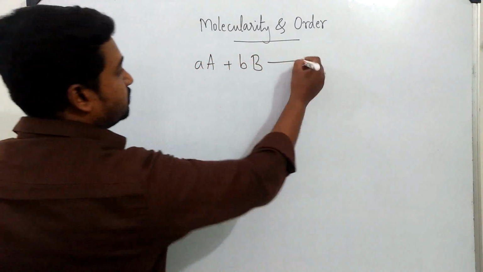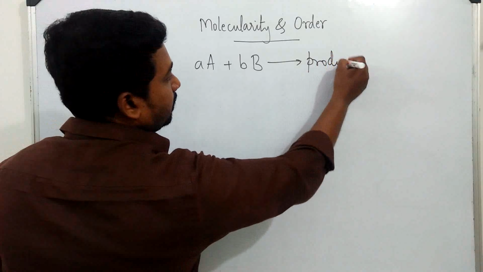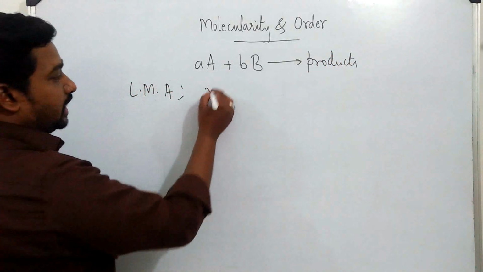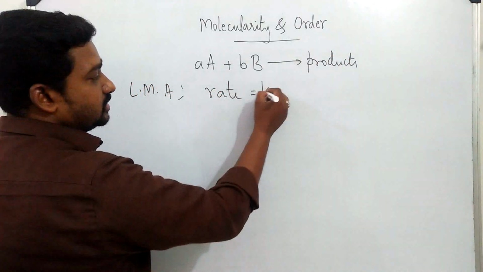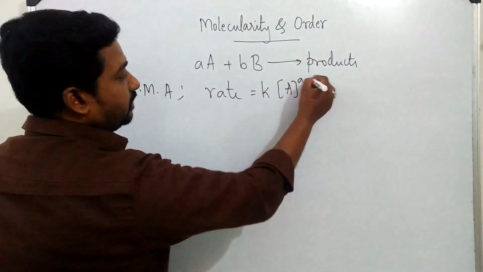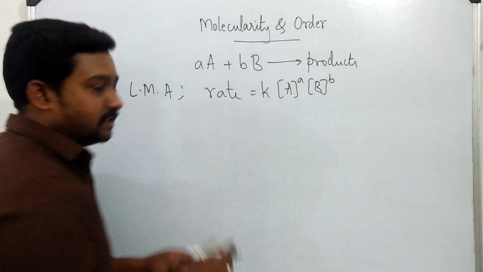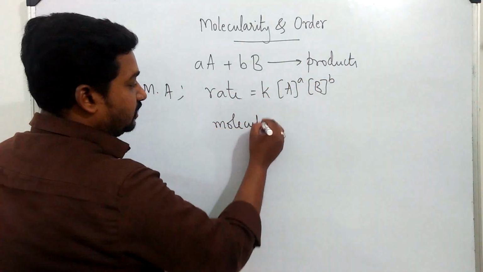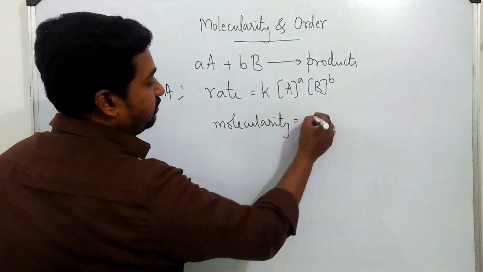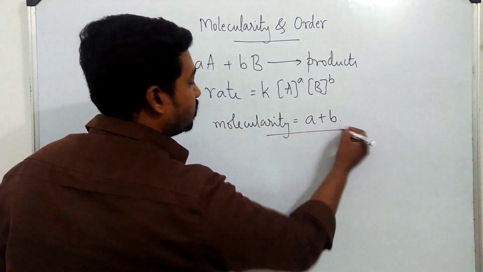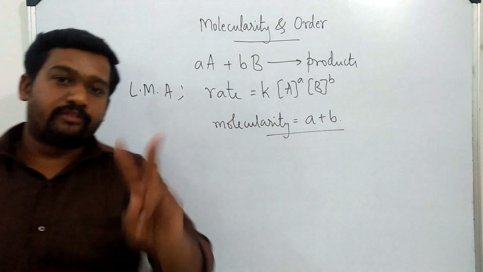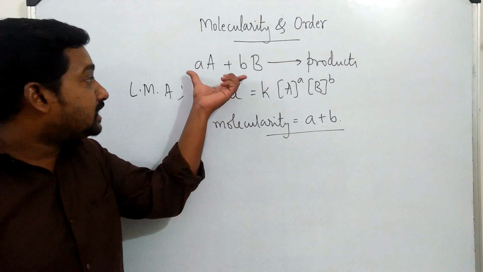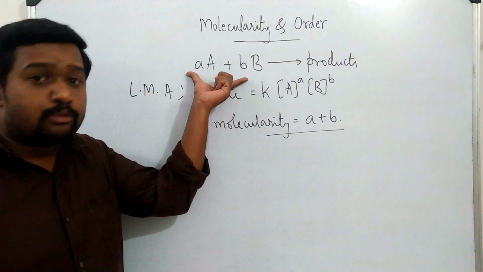a A + b B gives products. And I will use law of mass action. And I will get rate equals k into [A]^a [B]^b. The step is very simple here, that molecularity is equal to a plus b. That's all. There are two definitions for molecularity, very simple definitions. Using the balanced equation itself, we may define what is molecularity.